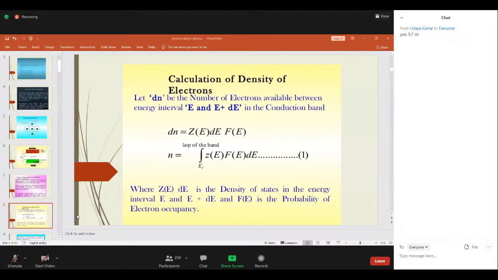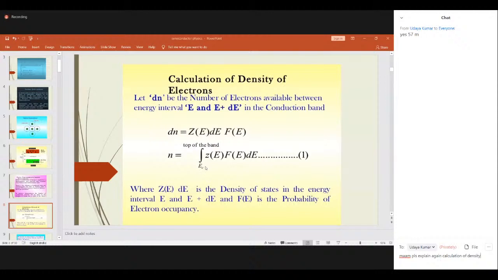Here, dn is the number of electrons available in the energy interval E and E plus dE. This is always denoted by Z of E, F of E, dE. What is Z of E? Z of E is the density of states. That is, how many energy states are there in the interval E and E plus dE. Similarly, F of E is the probability of electron occupation. So what we need to do is calculate the total number of electrons. For that, you have to integrate it.